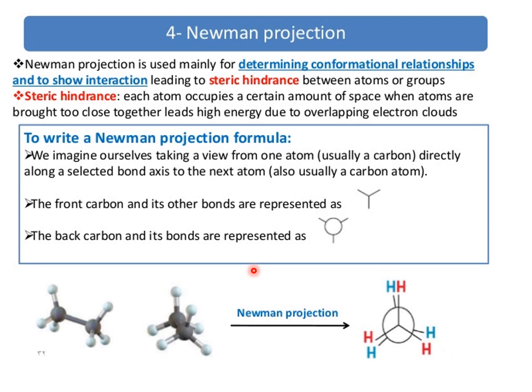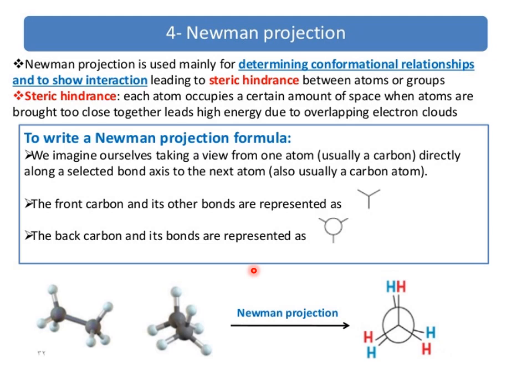The fourth one is Newman projection. Newman projection is used mainly for determining conformational relationships and to show interactions leading to steric hindrance between atoms or groups. Steric hindrance: each atom occupies a certain amount of space, and when atoms are brought too close together, it leads to higher energy due to overlapping electron clouds.